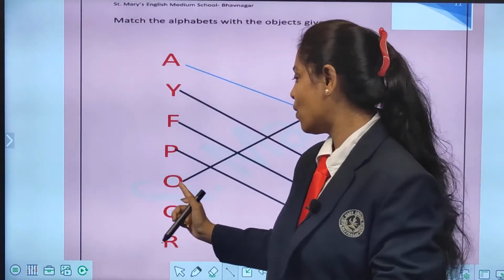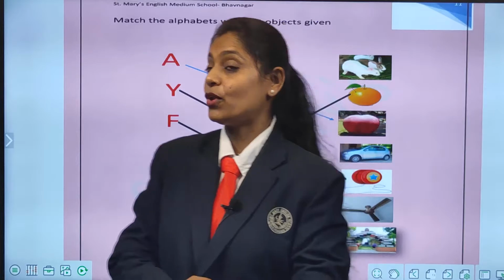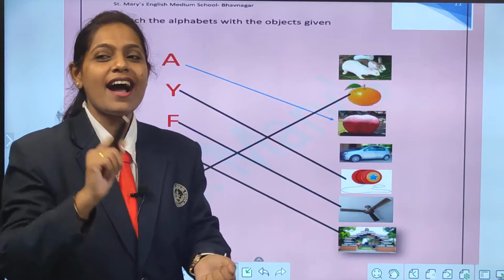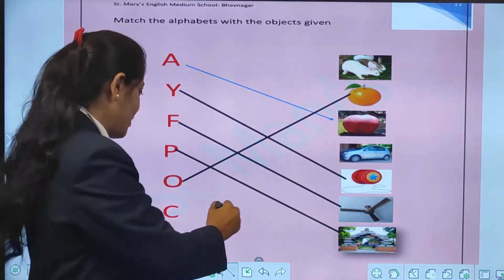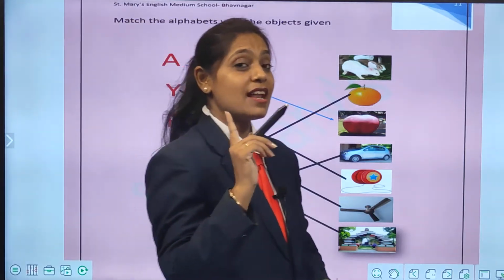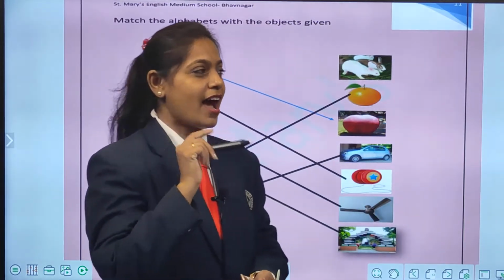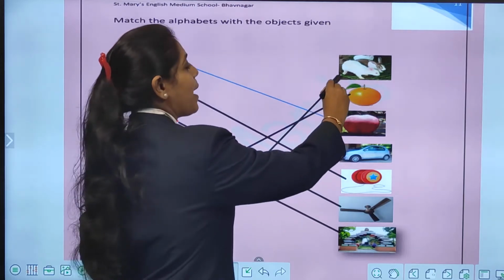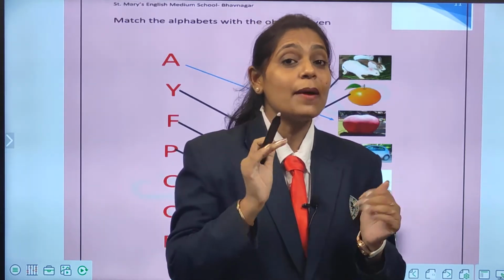Good children. Now look here. Which alphabet is that? Yes. Now tell me, all of you look here. Correct. C for car. C for car. All of you like to go out in a car, right children? Yes, good. C for car. Now, which is the last alphabet? What is that, children? Yes, R. And R for, correct, rabbit. R for rabbit. So children, this way you have to practice. You have to join alphabet with the picture.